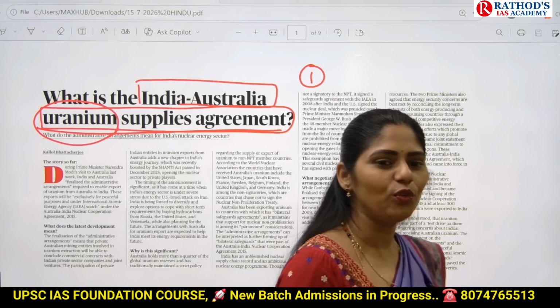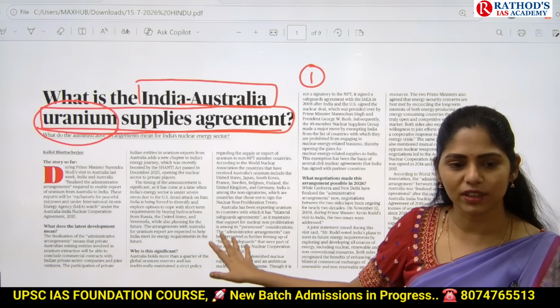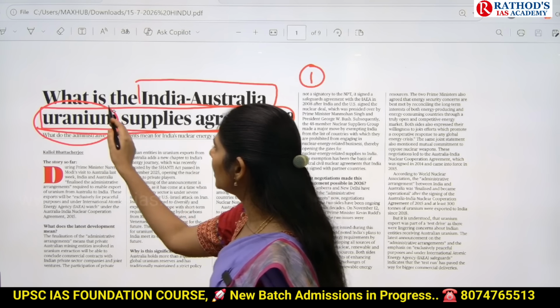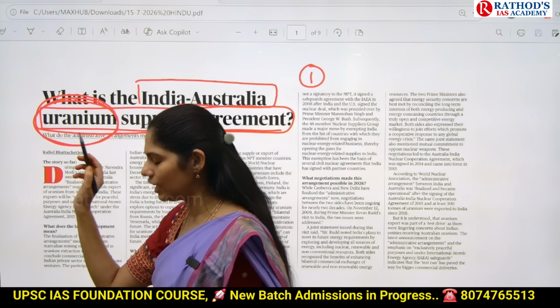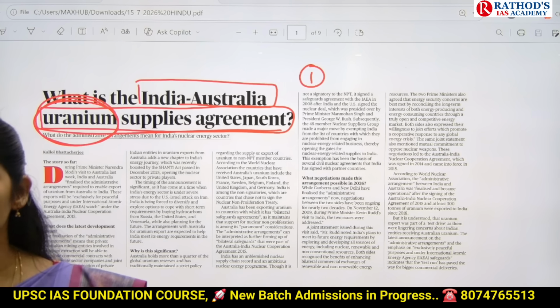And for sure, in 2027 prelims, you will get a question on this because it is not a small thing. Why it is not a small thing? I'll tell. So first of all, what is uranium? Can anyone tell me the atomic number of this uranium? 235. So where we'll use this uranium majorly?